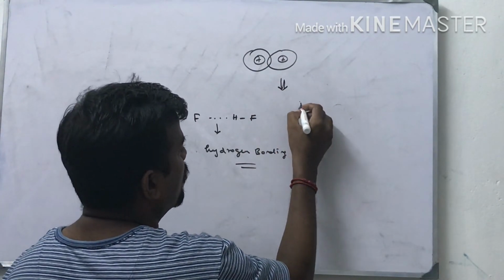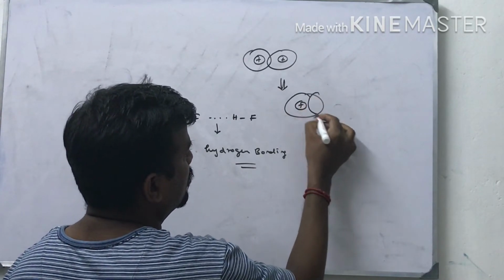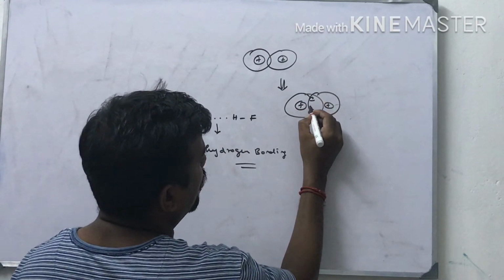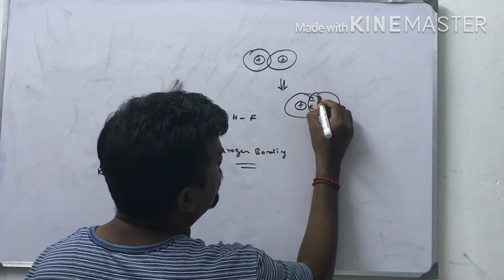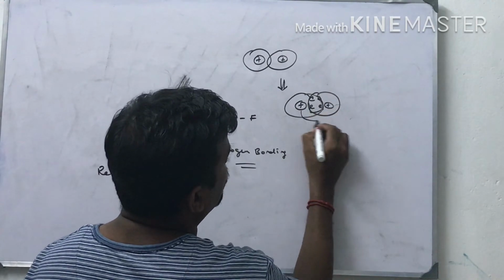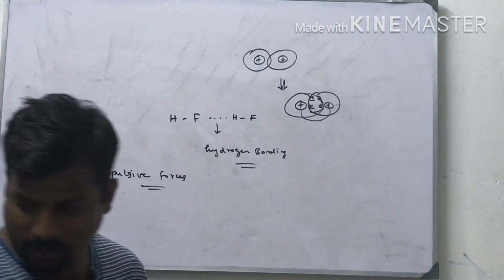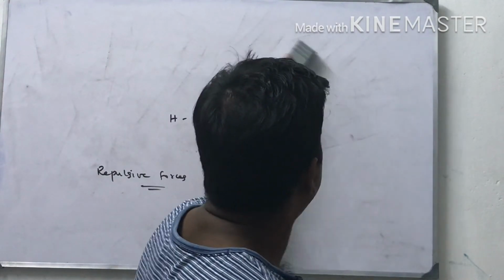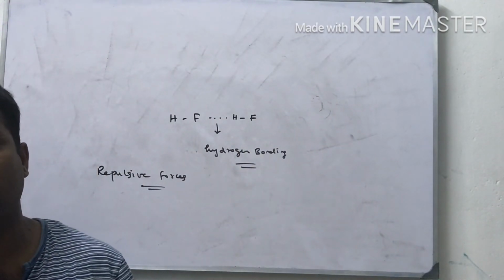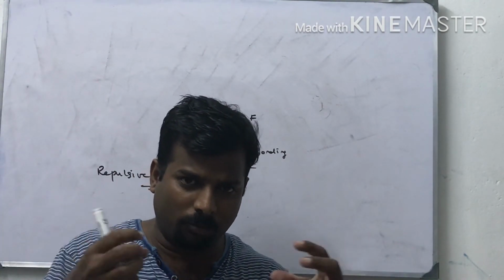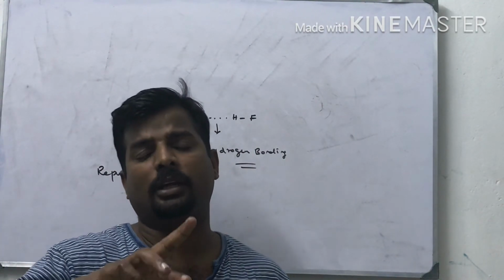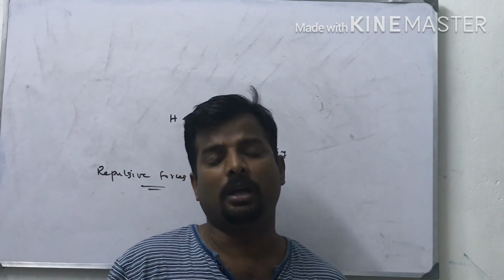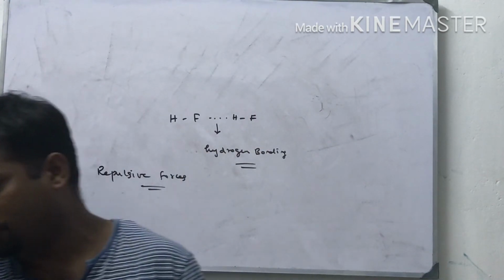After this, if more compression takes place and the particles are very close to each other, the electron clouds of both molecules repel each other, and the nuclei of both molecules repel each other. At that time we feel that we cannot compress the molecule more. This is called repulsive forces.